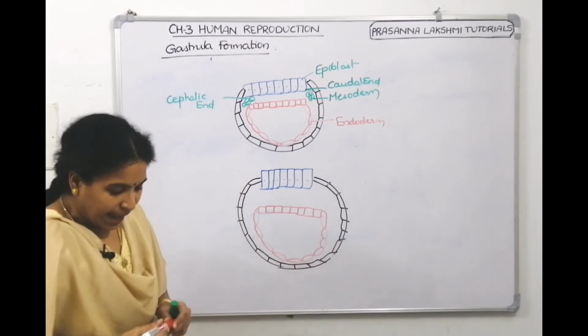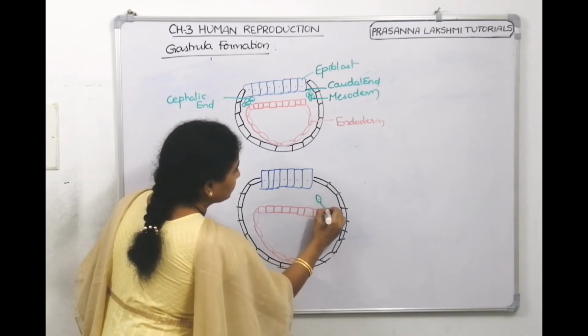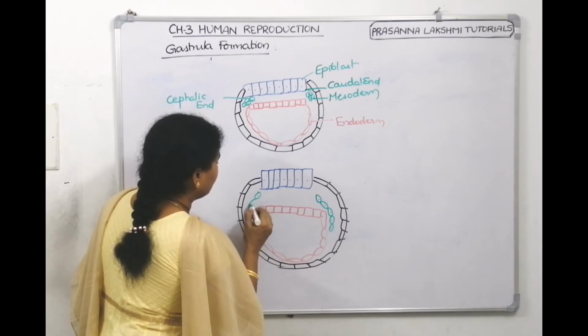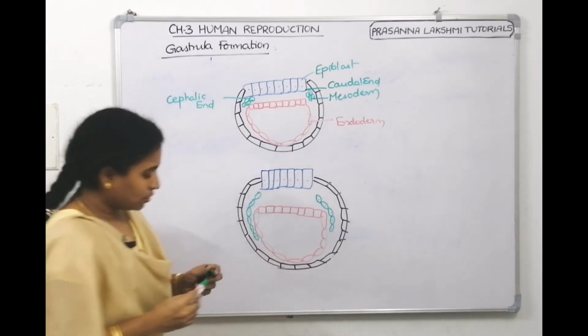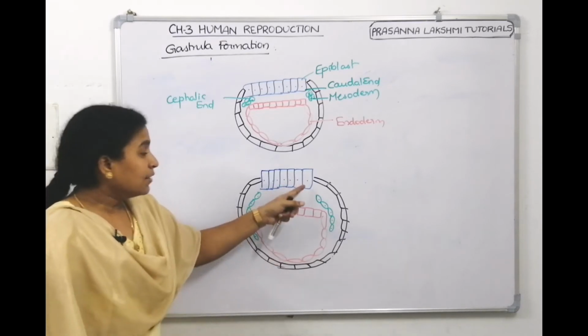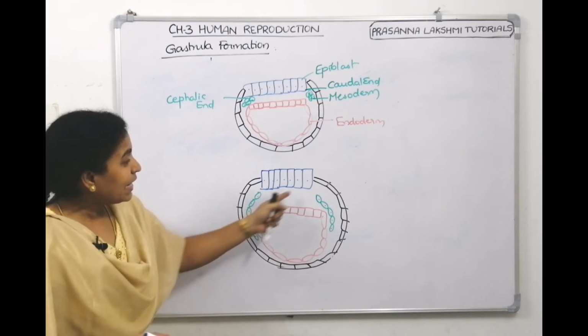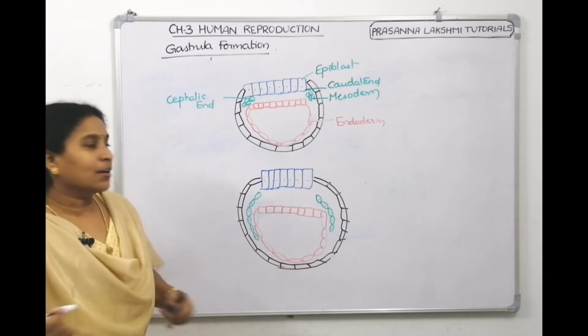And then comes mesoderm. This is mesoderm. Now we are telling that the epiblast cells further divide, and then they line the trophoblast cells inside to make the third germinal layer.